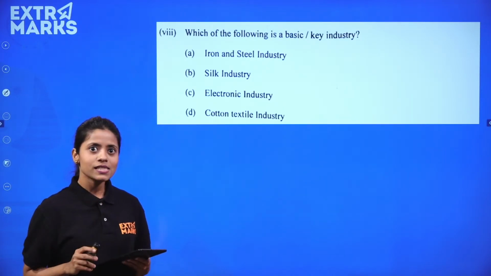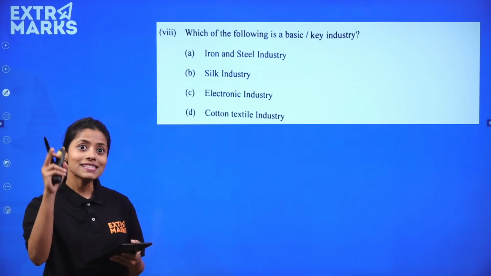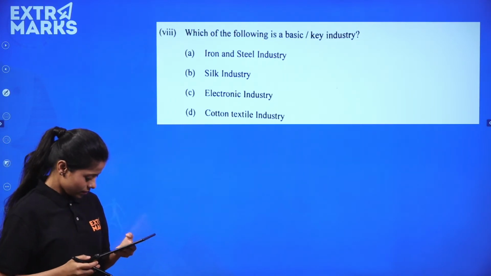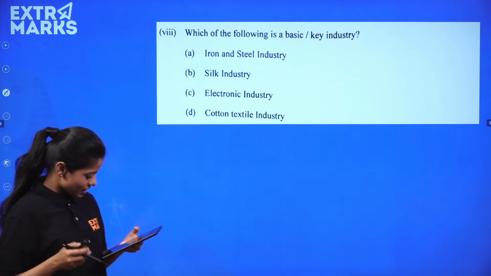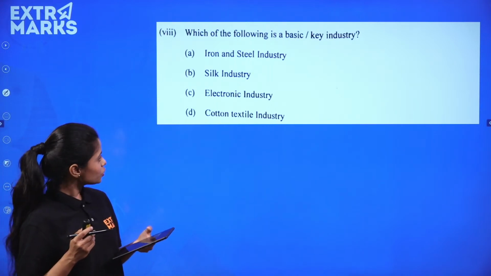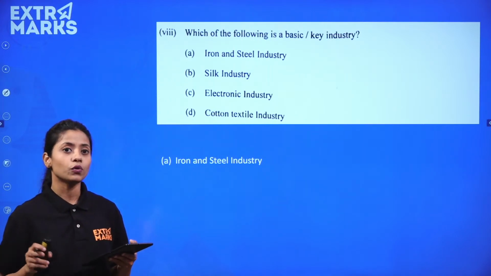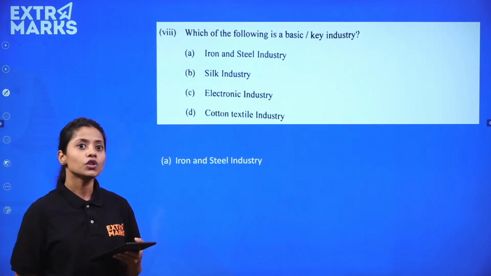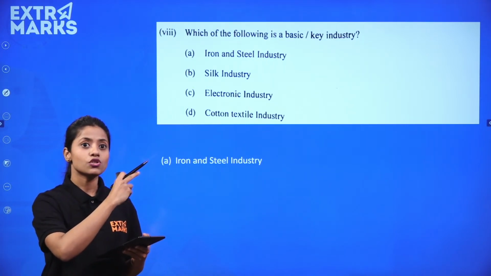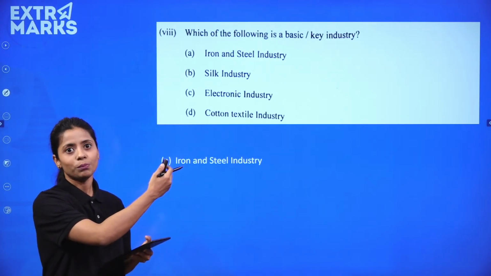Now, which of the following is the basic or key industry? Which of these? Quickly. Tanya, Aishwarya, I got the answer from Aishwarya. I want answers from Tanya, Shubhangi. Lot of you joining the session. So, iron and steel. Obviously, if you go back to the lectures that I've given you on iron and steel, silk industry, cotton textile industry, the history of learning about the industrial revolution, very, very important.